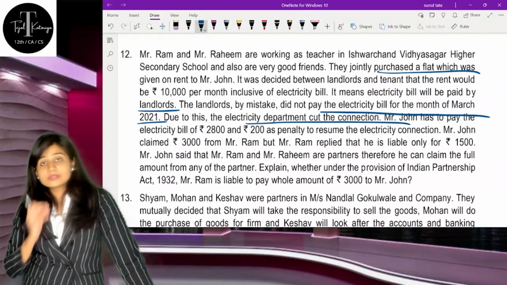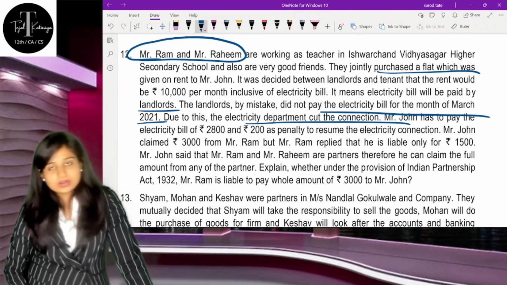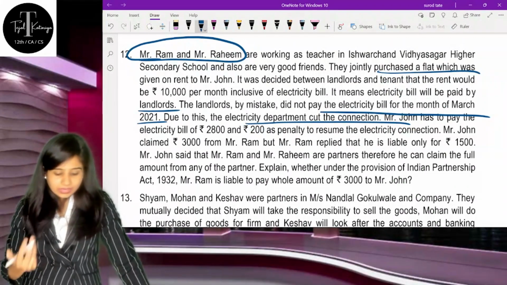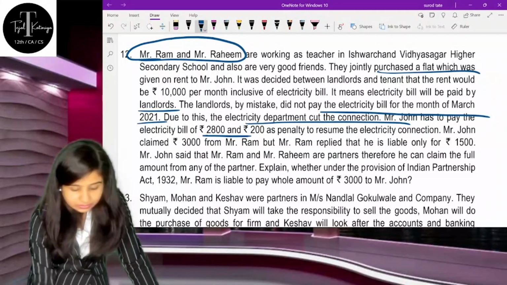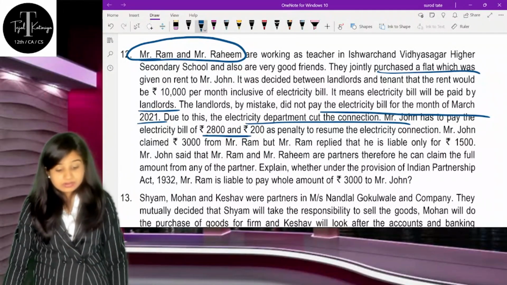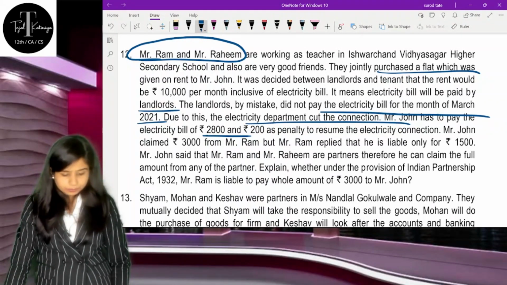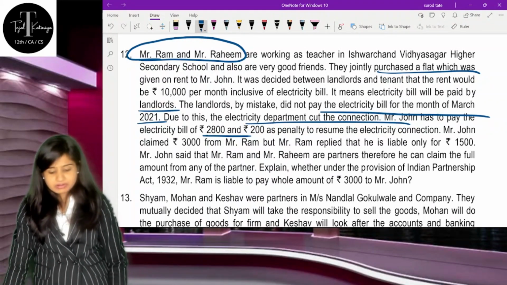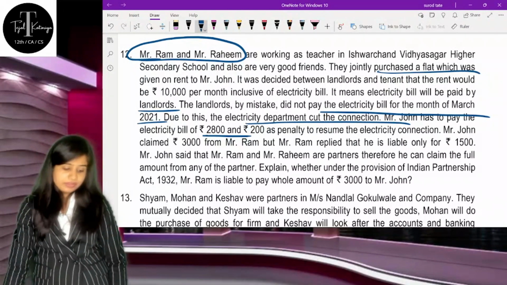Okay, so the electricity bill was supposed to be paid by Mr. Ram and Mr. Rahim, but they did not pay. Hence, the electricity was cut off. Now Mr. John is supposed to pay the electricity bill of rupees 2,800 plus 200 as a penalty. He wants to claim this 3,000 from Mr. Ram, but Mr. Ram replied that he is liable only for 1,500.